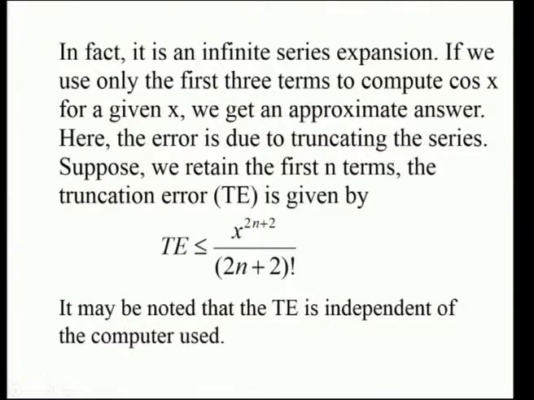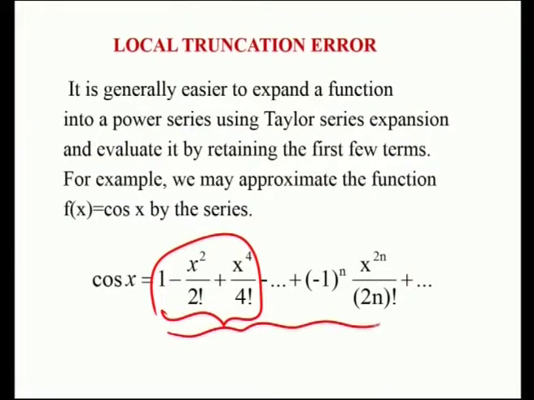Suppose we retain the first n terms. The truncation error is given by, because the first n terms happen with this one, 1 minus x square by 2 factorial plus x power 4 by 4 factorial minus etc., plus minus 1 whole power n x power 2n by 2n factorial, is the first n terms. So, what is the next one?